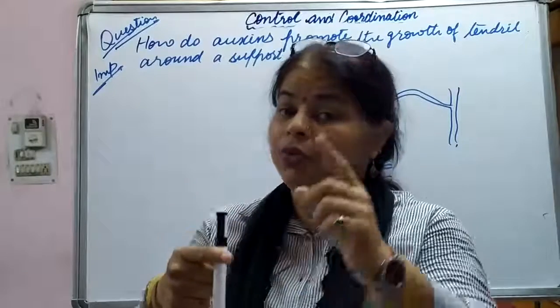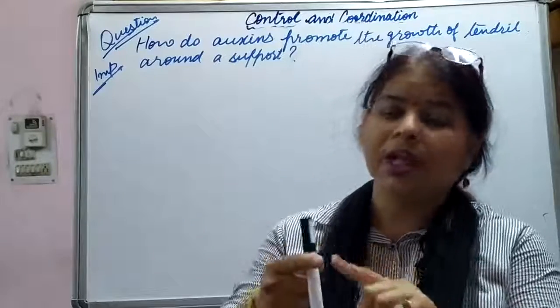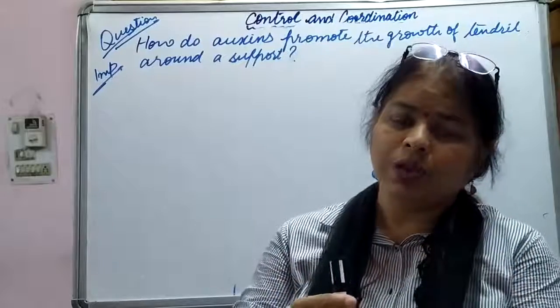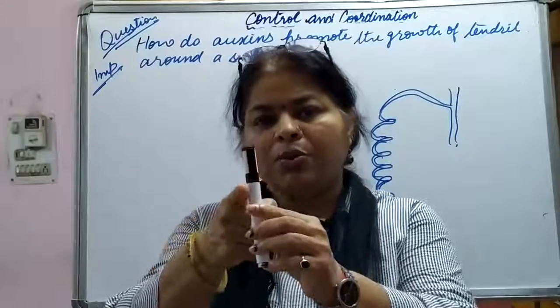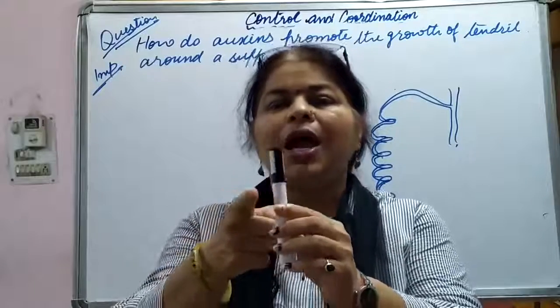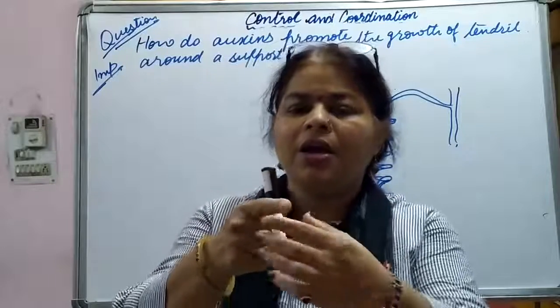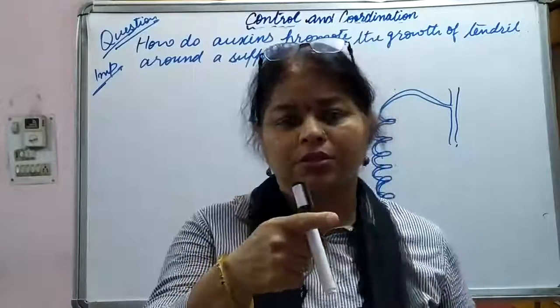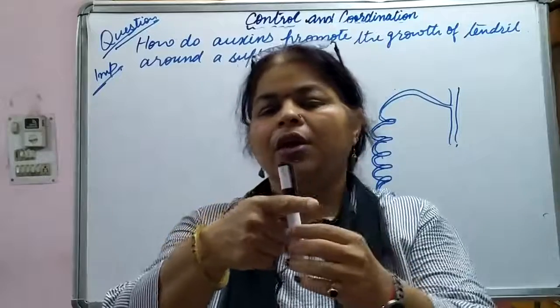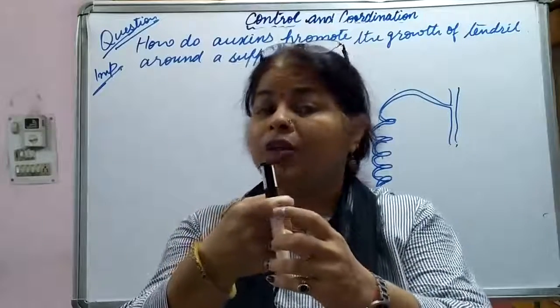Okay, now we know that auxins help in growth. So what will happen? This part which is in touch with the support does not grow as rapidly as the part of the tendril which is away from the object, this one. Okay, now as a result, what will happen?